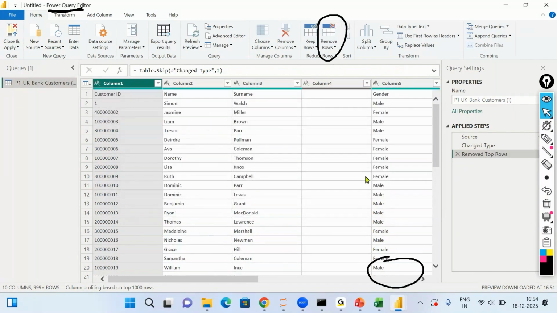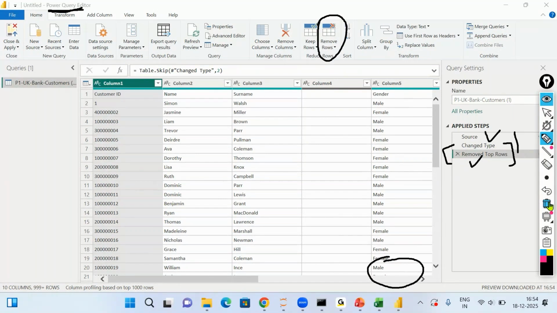Once I do that, the first two rows have been removed, and you will notice a step is added, showing that you have loaded the data and then removed some rows. The reason this step is added is that if tomorrow you refresh the data, Power BI will do the same cleaning again. It will load the data and remove the top two rows.